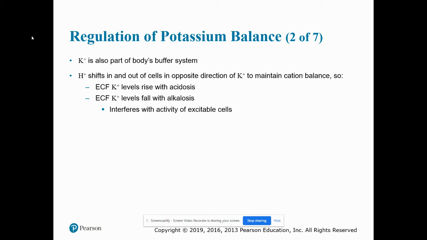Potassium is also part of the body's buffer system. Hydrogen ions shift out and in of the cells in the opposite direction of potassium to maintain cation balance. So extracellular fluid potassium levels will rise with acidosis and fall with alkalosis, and this will interfere with the activity of excitable cells.